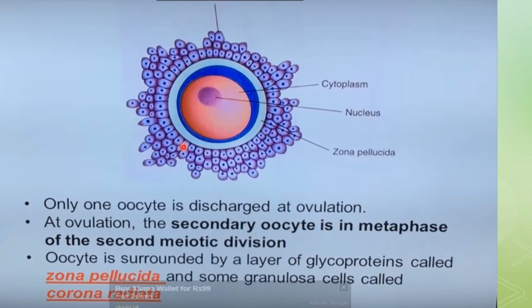The follicular cells which are making a crown like fashion, they are surrounding the oocyte, so that's why they will be called as corona radiata. These cumulus cells are arranged in a crown like fashion, so that's why they will be called as corona radiata.